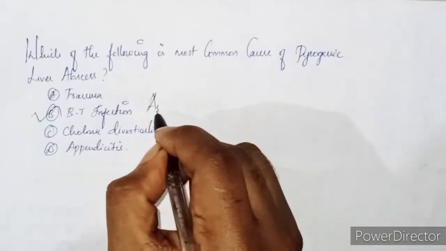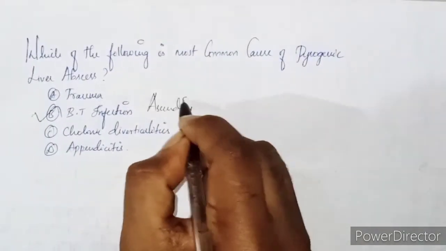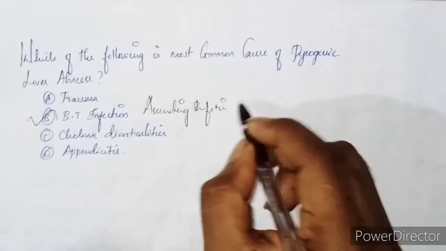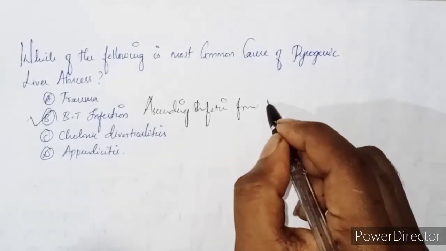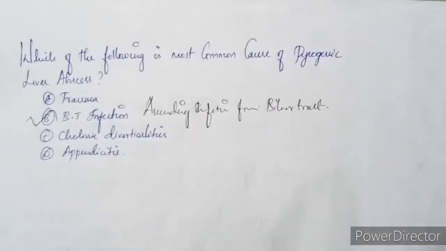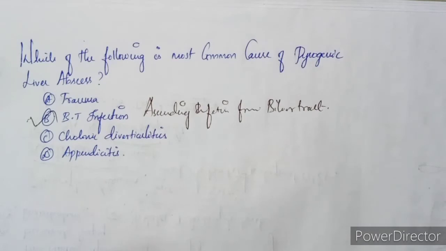That ascending infection from the biliary tract is the most common cause of pyogenic liver abscess. An abscess may be the result of recent surgery, or it might be due to a secondary infection, and also due to appendicitis and diverticulitis in some rare cases.